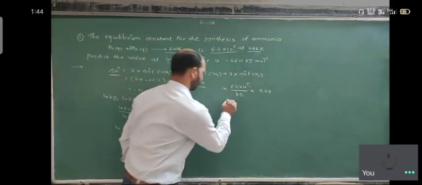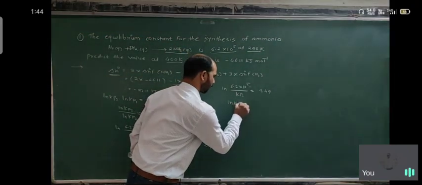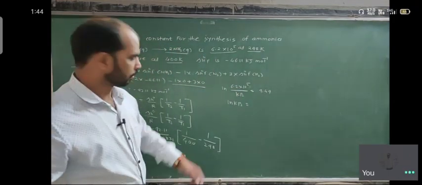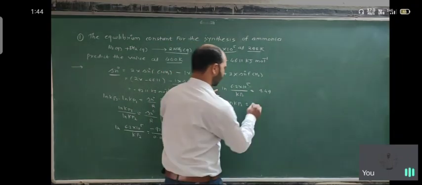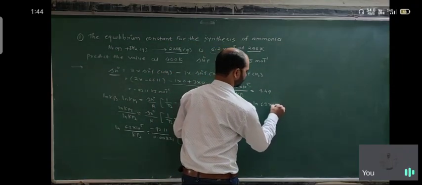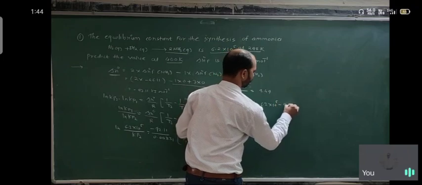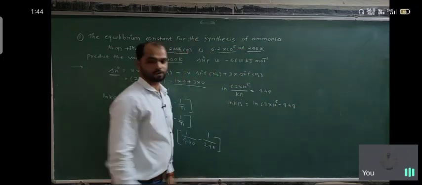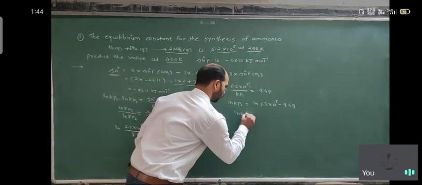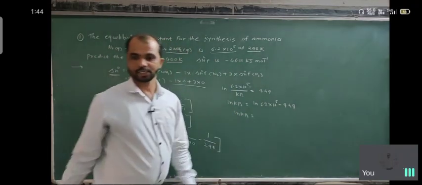So ln Kp2 is equal to ln (6.2 × 10^5) minus 9.49.